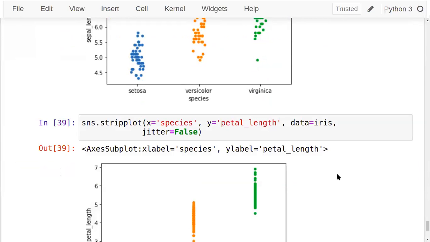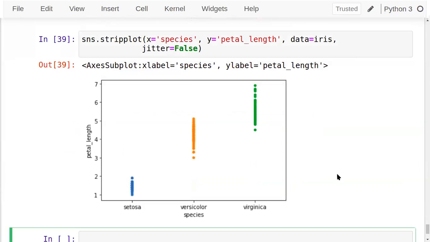Make it false. Now you can observe the data density ranges for the categories, against the opposite variable, which is the petal length. Jitter is false, so you can now observe the connectivity of them. Setosa is always completely separated here. Versicolor, Virginica. Fine. Jitter equal to false.